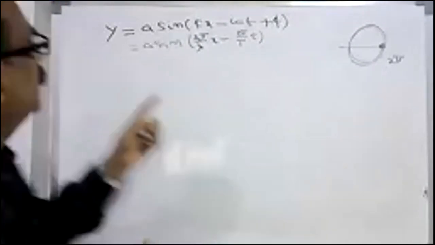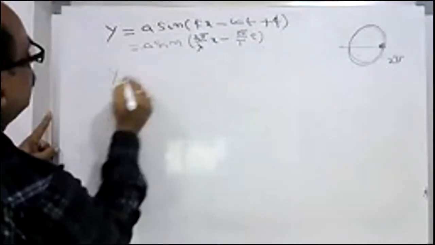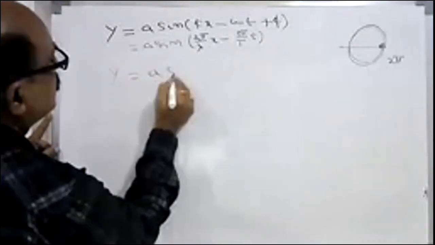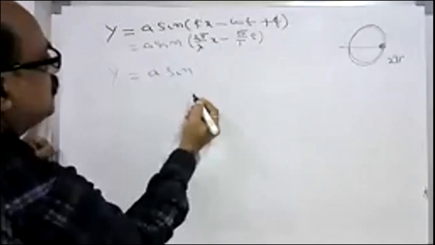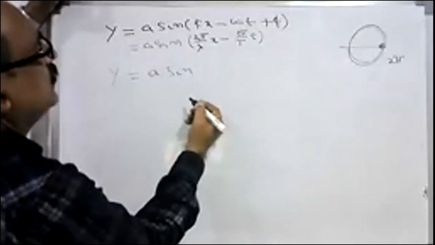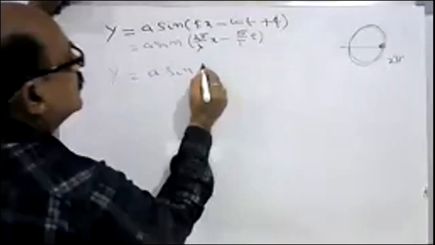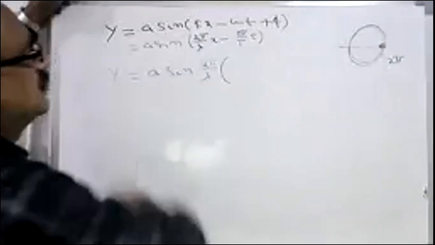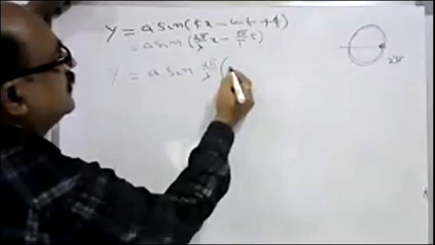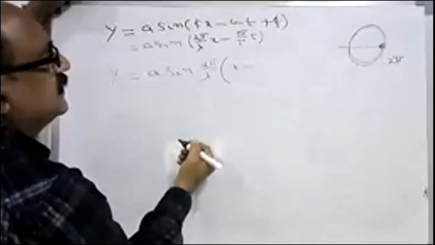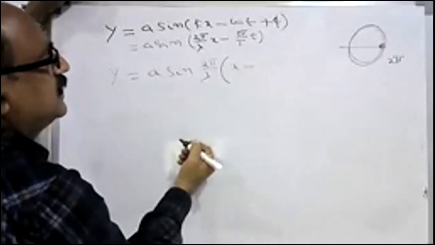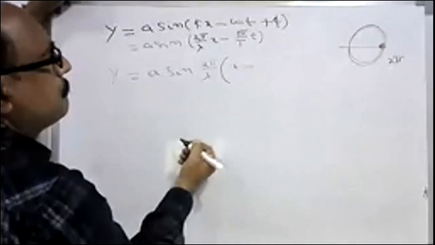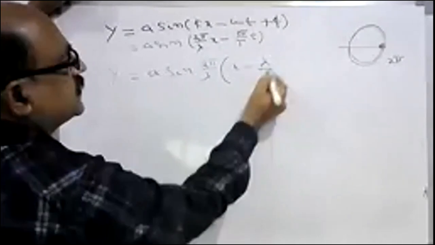See, now this y can be written as a sin. Suppose I take 2 pi by lambda as a common factor in this equation. Then what happens? x minus lambda by T into t.